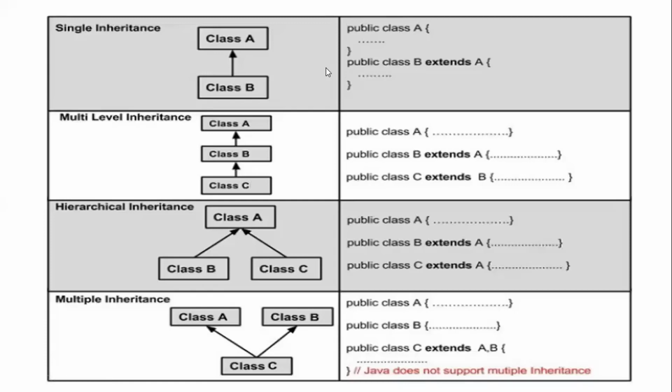So let me repeat the statement. When you are talking about multiple inheritance, multiple means more than one. That means one class is acquiring the properties from more than one class. Let us just cross check. Does your Java support these kind of things, or if it is not supporting, then why is it not supporting?